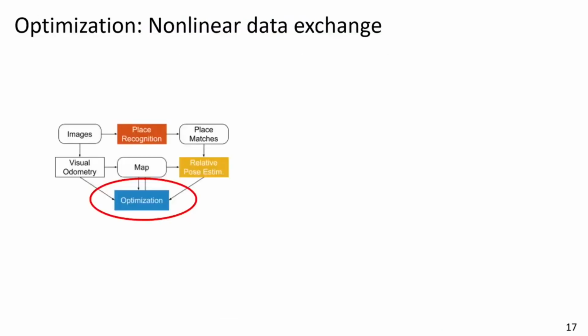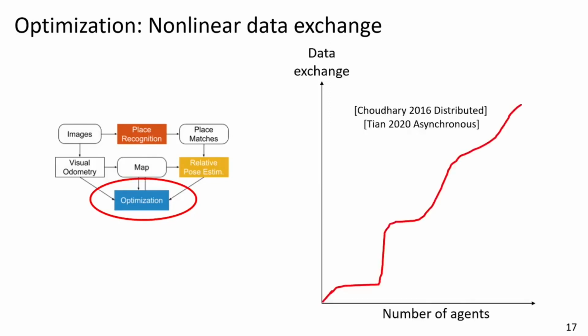Okay, so that was place recognition and relative pose estimation. Let's take a look at the final component of decentralized SLAM, which is optimization. In optimization, the data exchange is very difficult to characterize. It does not really depend on the agent count, but in particular it depends on the particular optimization problem and its convergence behavior. Rather than incrementing on existing work in decentralized optimization, I have decided to question whether optimization is needed at all. If we don't need it, our data exchange for optimization, of course, is 0.